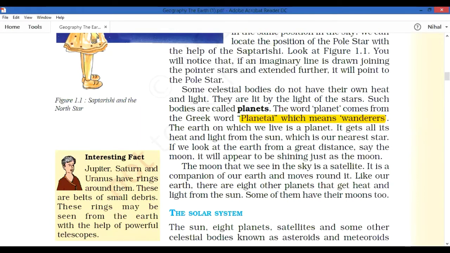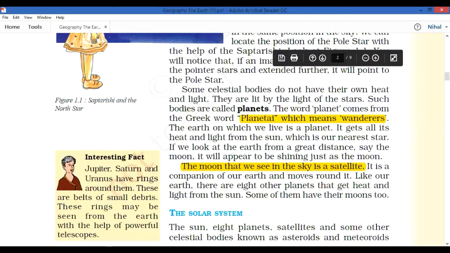Next, most of the planets have a companion that is known as the moon. It is a satellite. Moon is a satellite. Our Earth has only one moon. Some other planets have more than one moon. That we will learn later. The moon that we see in the night sky is a satellite. And all these 8 planets get heat and light from the sun. That is about the celestial bodies.